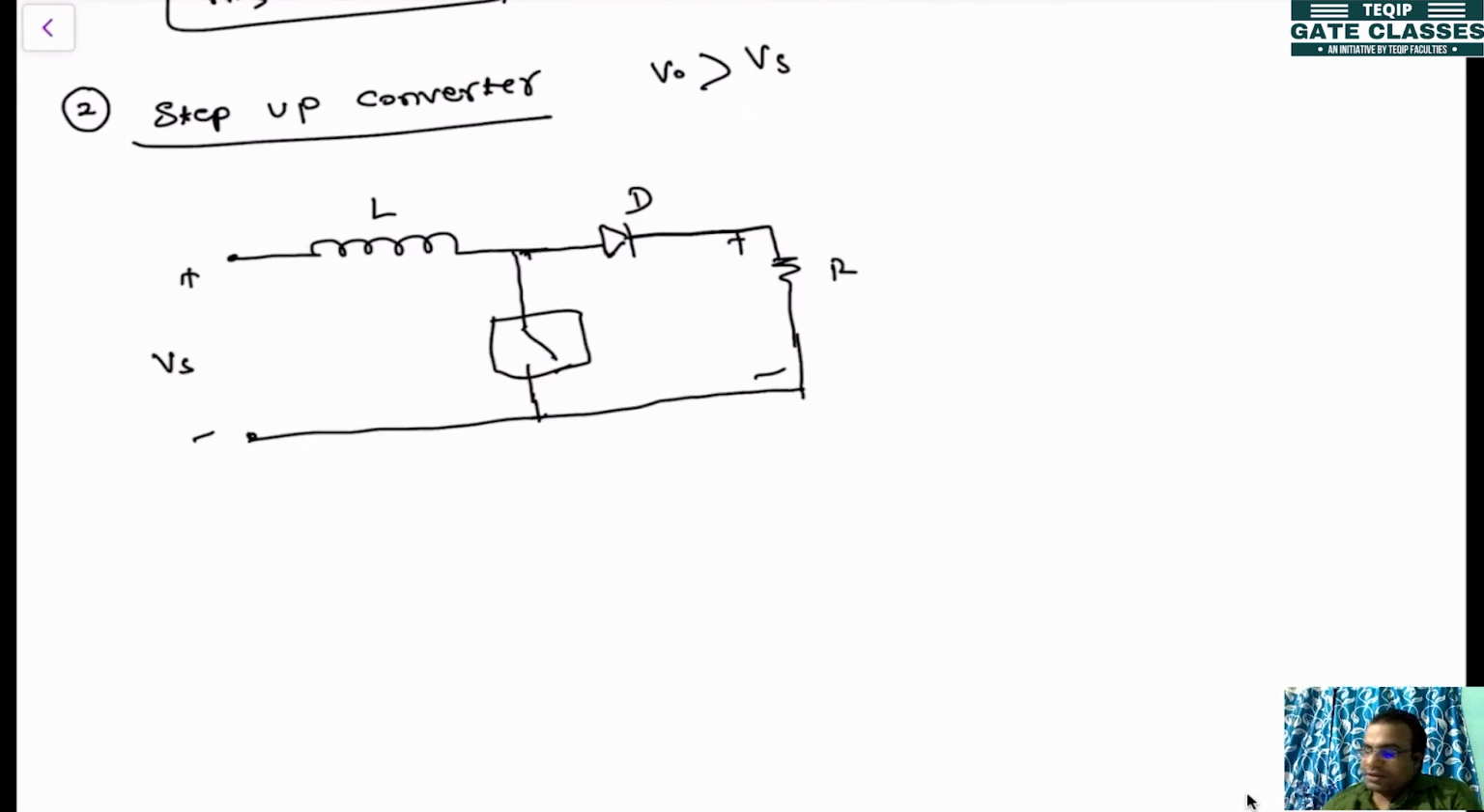So let's see how this will be happening. This is the converter, and we'll be considering it. When the switch is on, what is the condition? When the switch is off, what is the output voltage? Let's say this is V0. When the switch is on, there will be no output voltage.